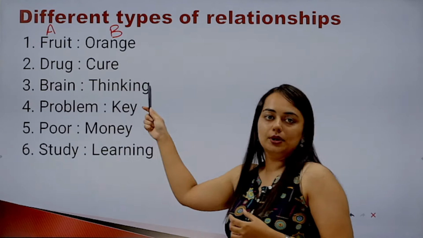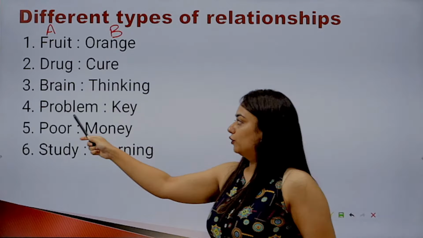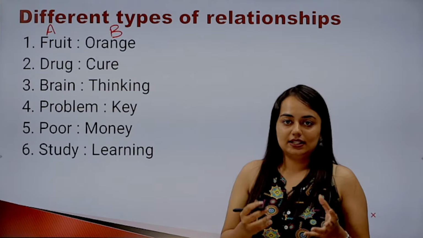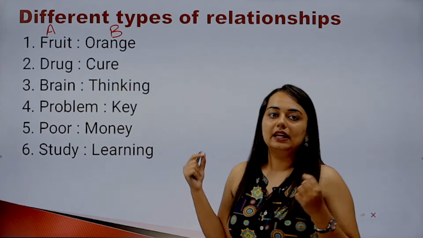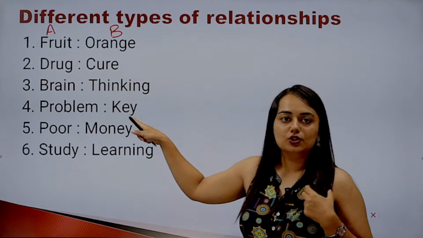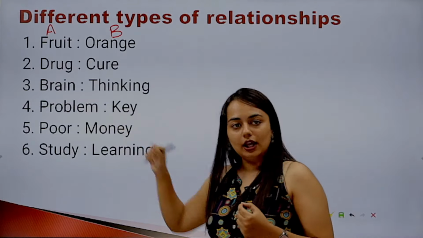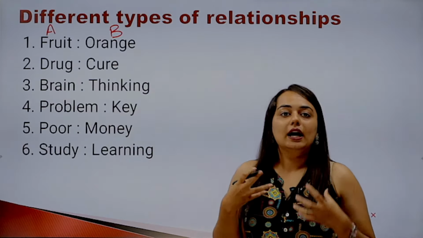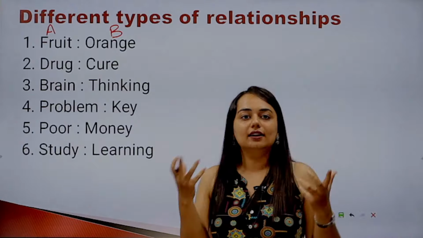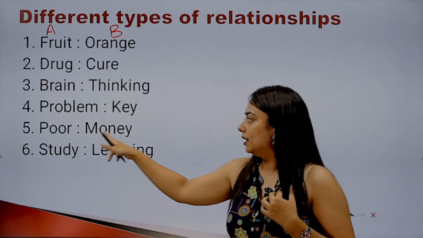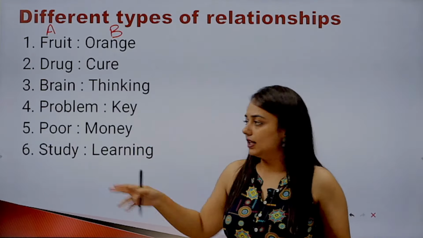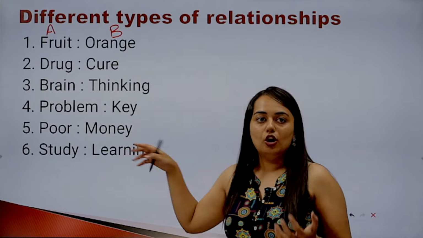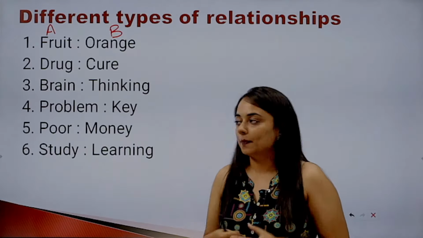So A performs B. The relationship of the fourth one, problem and key: we can say B is a solution to A. तो किसी भी problem के लिए key होता है, key हमारा B है, so we'll say B is the key for A. This is how you have to write the relationship or at least understand it in your mind, right? Poor and money, so we can say A lacks B. We can even say A wants B or A is in want of B, right?